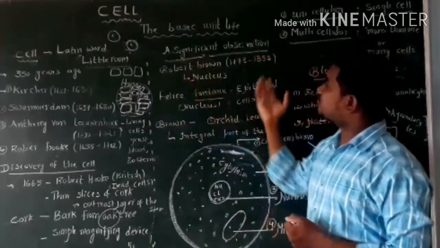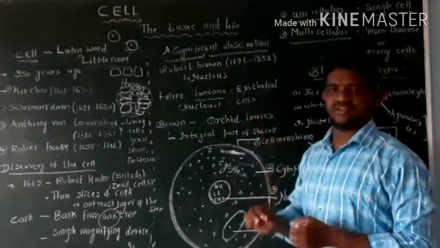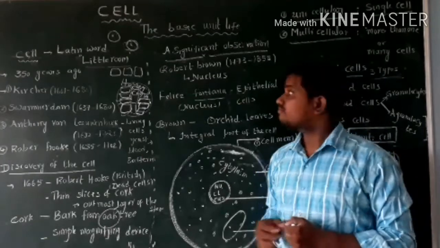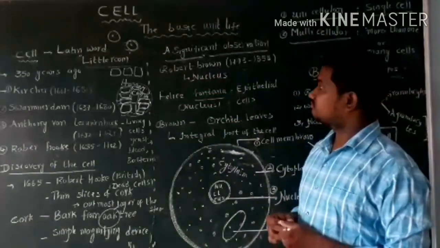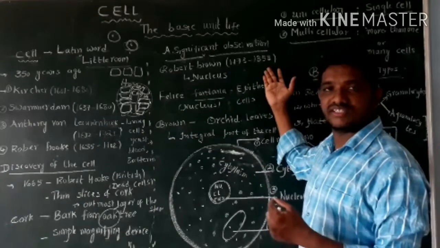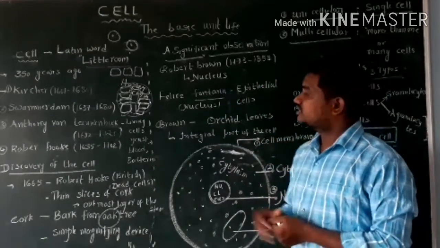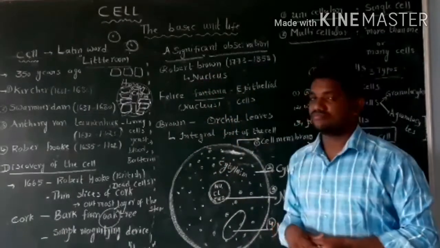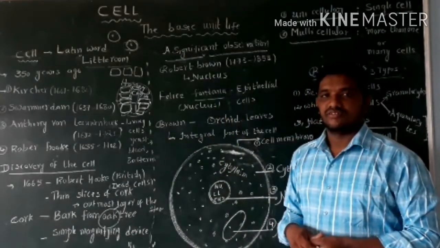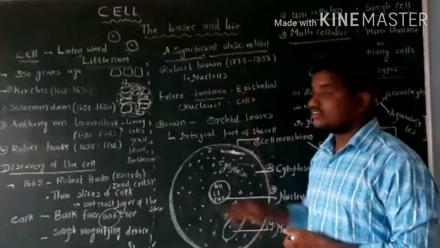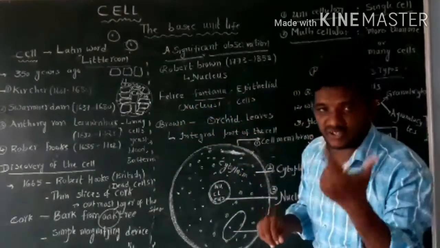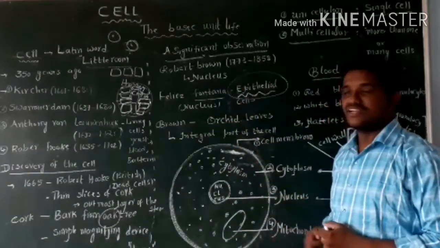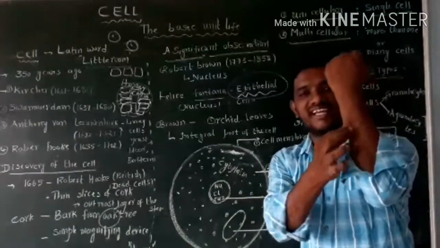Next one, significant observations. Robert Brown, he was a very famous scientist, especially in biology. Robert Brown, year is 1773 to 1858. He discovered the nucleus. Before he discovered the nucleus, Felix Fontana also discovered the nucleus in epithelial cells. Epithelial cells means the outermost layer of the animal cell.